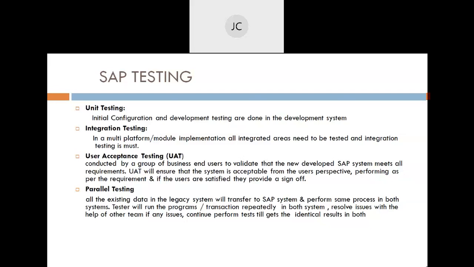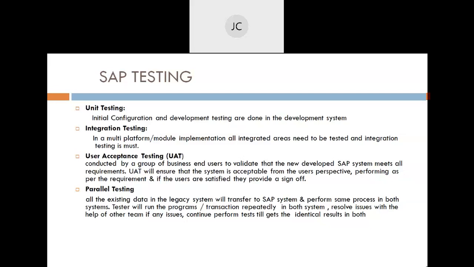Parallel testing is also very important to understand, for when our system goes live. We can't test the entire solution at a time, because big business processes are involved. Even though we do all the solution designing, how the system should be, as-is and to-be, many businesses also want to do parallel testing, to check whether the solution is working correctly as per the legacy system, whether all business processes are taken care of, and whether it is performing in a similar way.